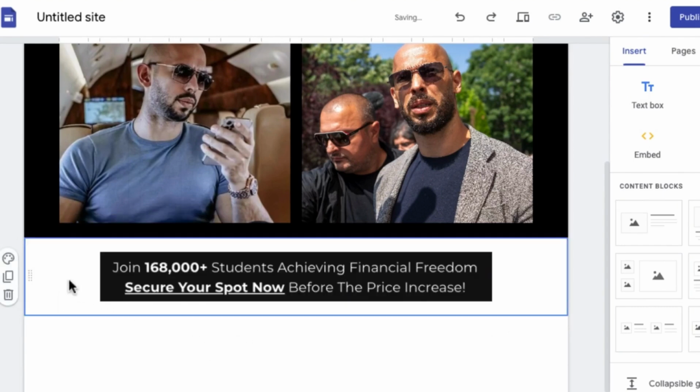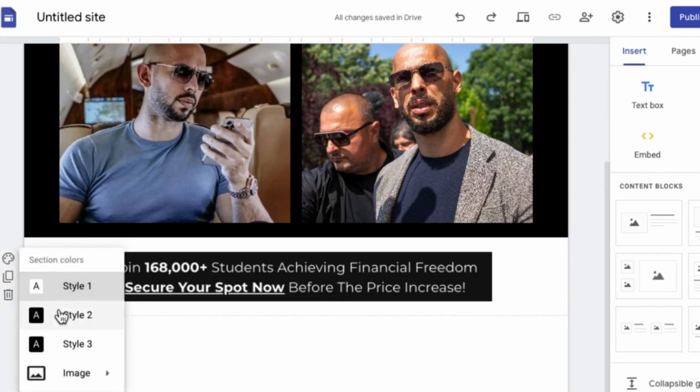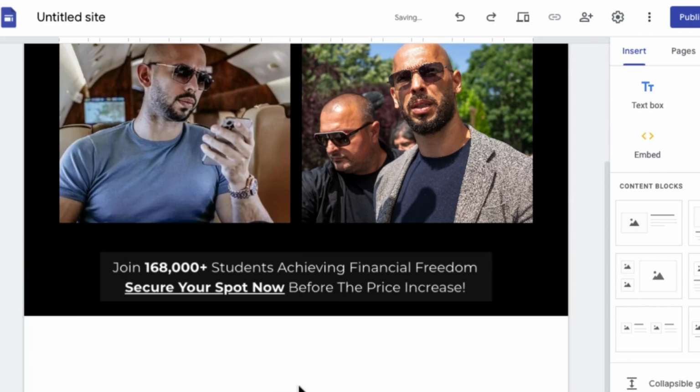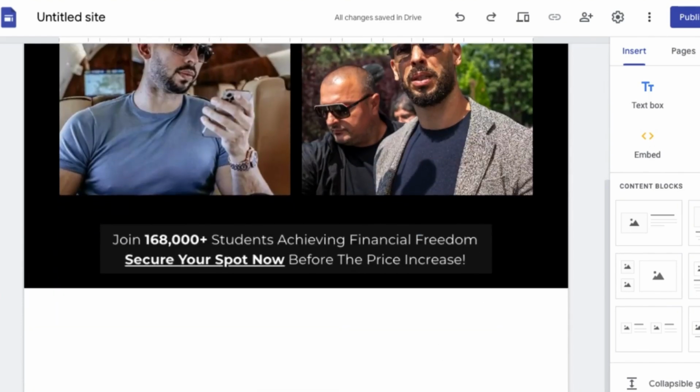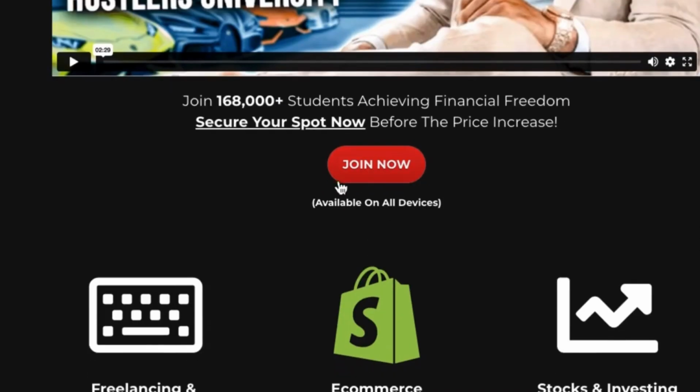And once I do this, guys, I'm going to come over here, click on the background, and then I'm going to change this to black, right? So you can see we have where it says join 168,000 students achieving financial freedom. So scroll down here, we have this done. Come over to the Andrew Tate website. You can see that we have this button right here where it says join now.